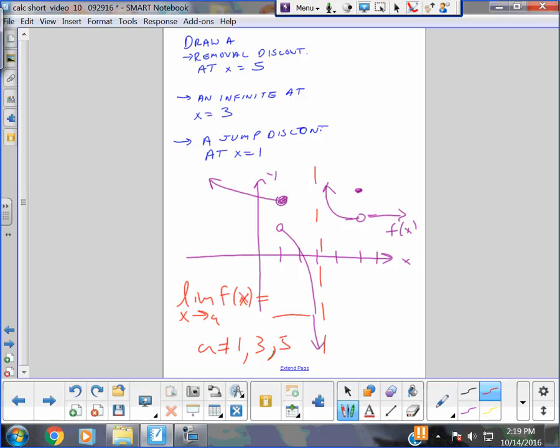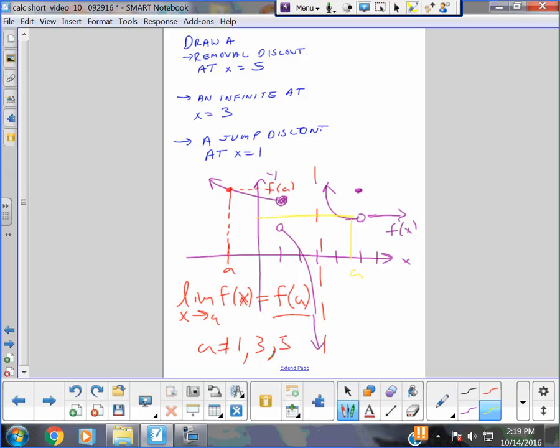A little more particular. It is real, but a little bit better answer than that even. I think we actually know the value of this. What if I put a here? What's this y value called? f of a. So I think this is f of a, because if I move this and I use yellow, do we care if a is here? No. What's this value? f of a.